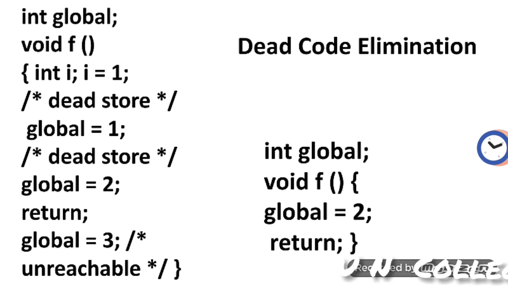Then the next one is global equal to 3, and it is unreachable. Why? Because once the return statement is executed, whatever code you write after the return statement is unreachable and can be eliminated. Everything we have mentioned here in the comment lines can be eliminated. Now the optimized code is int global; void f. Inside f we have initialized global with 2, then return. In this way we can implement optimization.